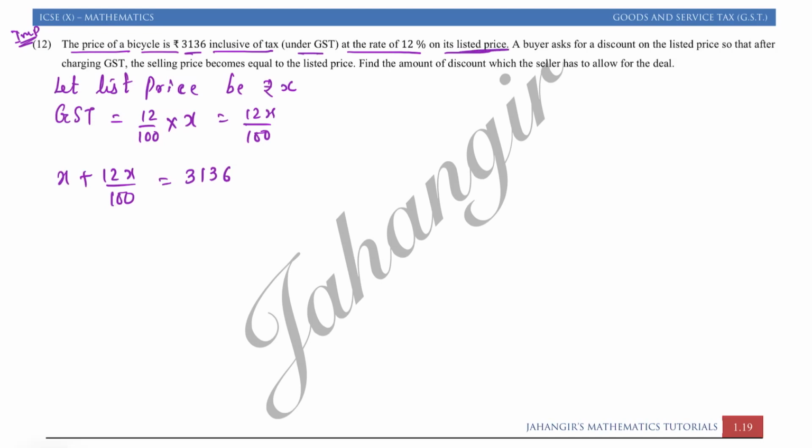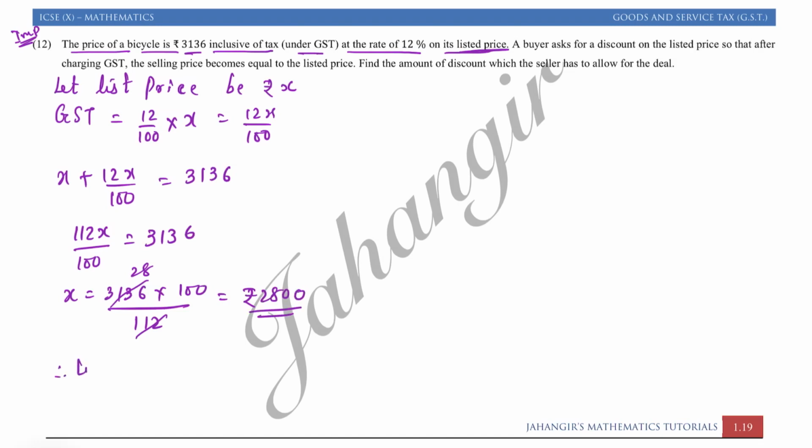Taking LCM, you will get 112X upon 100 is equal to 3136. So therefore X is equal to 3136 into 100 upon 112. Cancelling out, you will get 28 into 100, rupees 2800. So therefore the list price of the article is rupees 2800. Now this sum is similar to the previous sum, because here we know the list price.